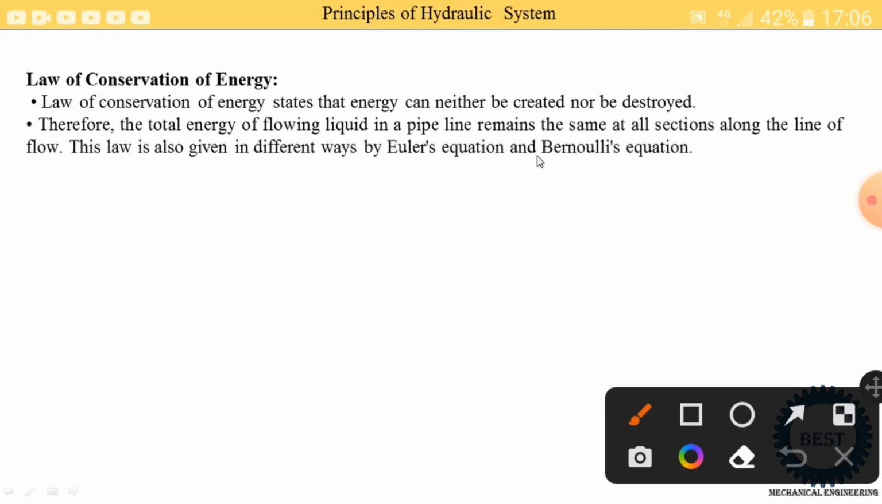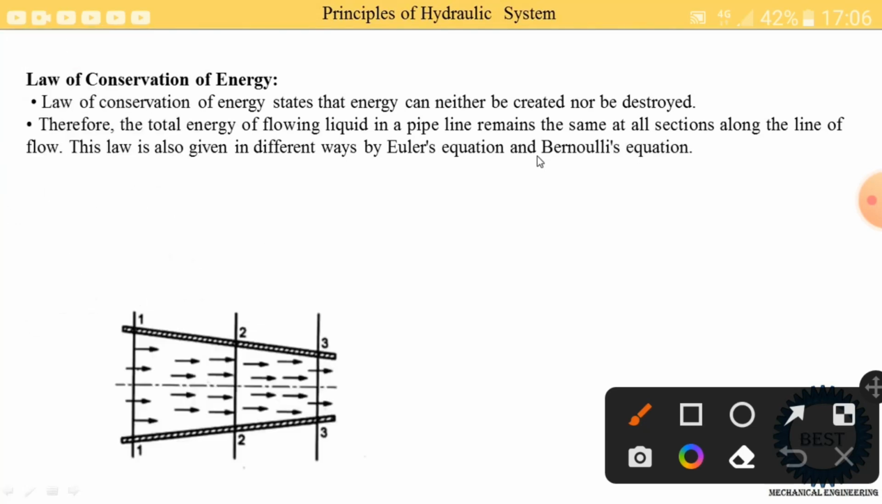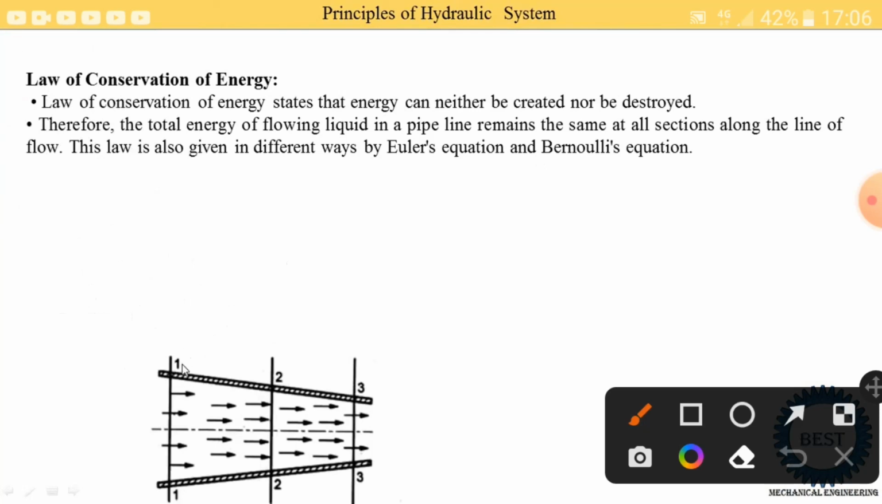along the line of flow, and this law is given in different ways by Euler's equation and Bernoulli's equation. So here we understand by using this figure, in which a nozzle is considered, it has three sections, 1 to 3. So what we have written here: total energy of flowing liquid in a pipeline remains the same at all the sections.